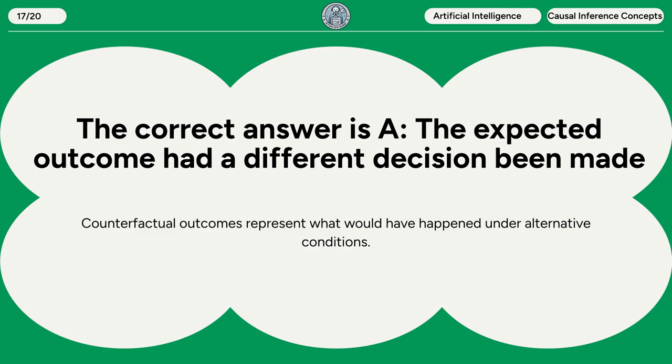The correct answer is A. The expected outcome had a different decision been made. Counterfactual outcomes represent what would have happened under alternative conditions.